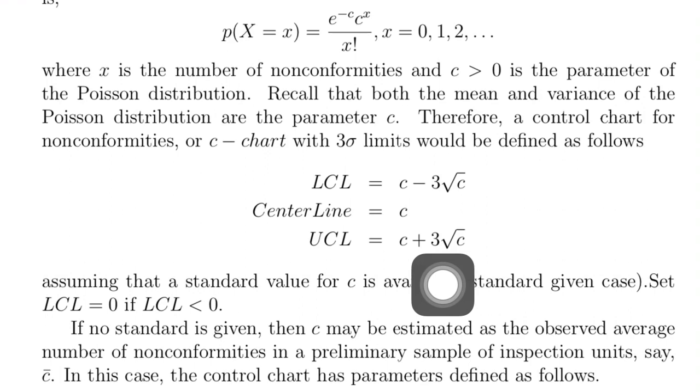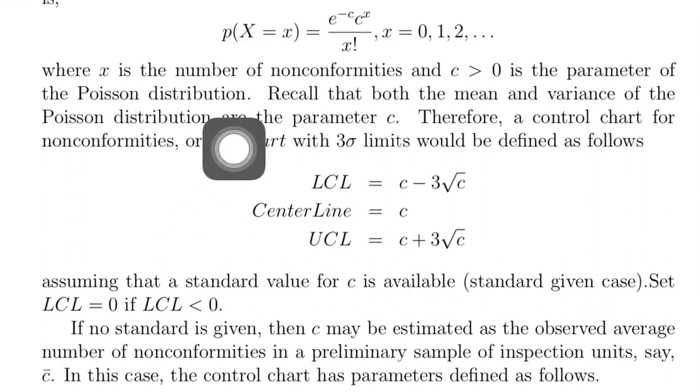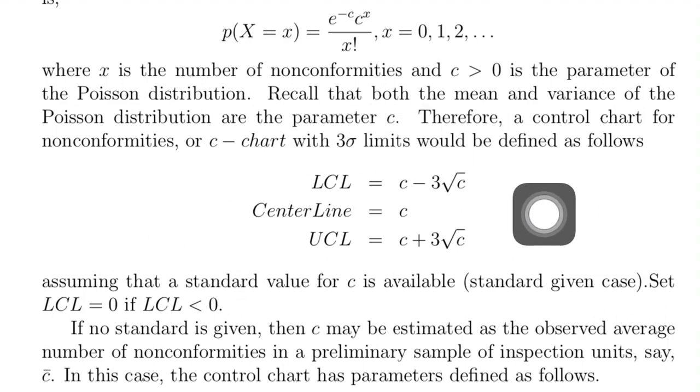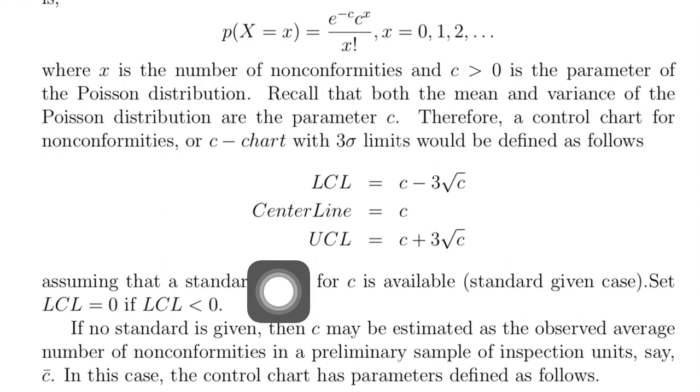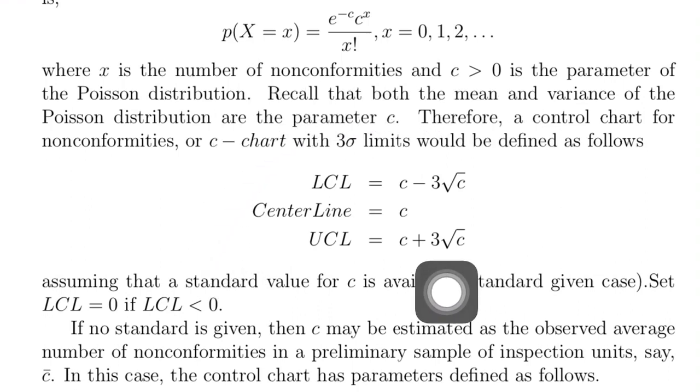This is because mu x is equal to c and variance of x is also equal to c, so the standard deviation is root c. These parameters are consistent with the usual rule of Shewhart control limits. Here, what is the charting statistic? X, the number of non-conformities. Using these limits, we can draw the C chart. This is called a C chart.